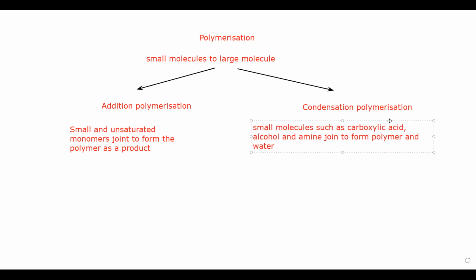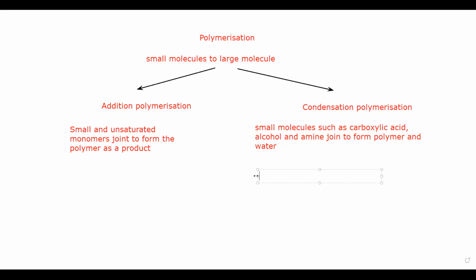Sometimes hydrochloric acid, in A levels you will learn, some reactions polymer is formed with hydrochloric acid in condensation polymerization. But for O levels you just have to learn that a polymer and a water molecule is there as a product of condensation polymerization. And which type of molecule can undergo condensation polymerization? Carboxylic acid, alcohol, and amines. These are the three molecules which can undergo condensation polymerization.